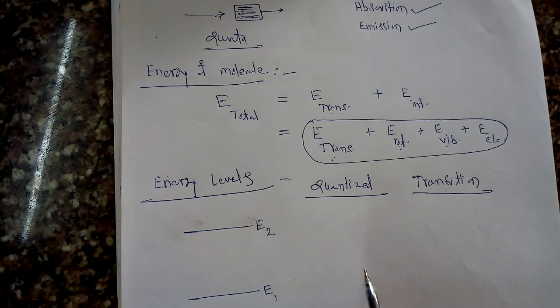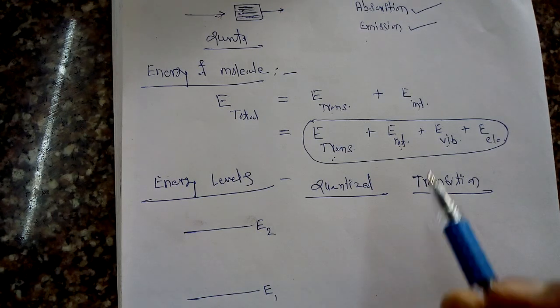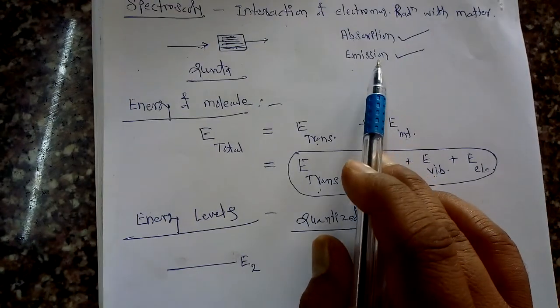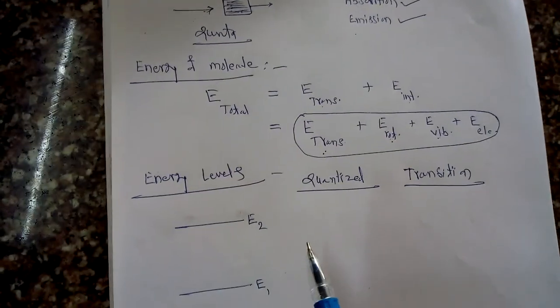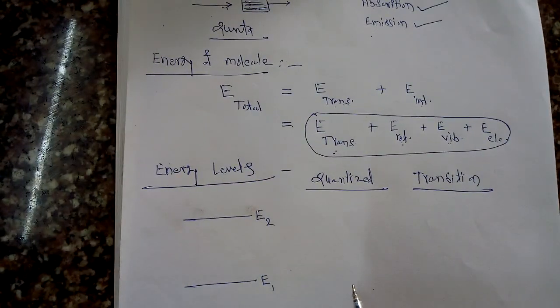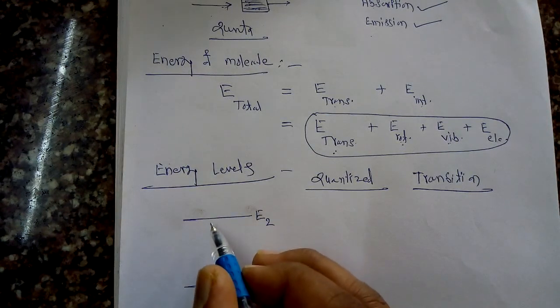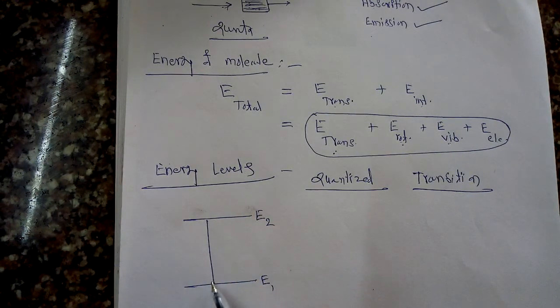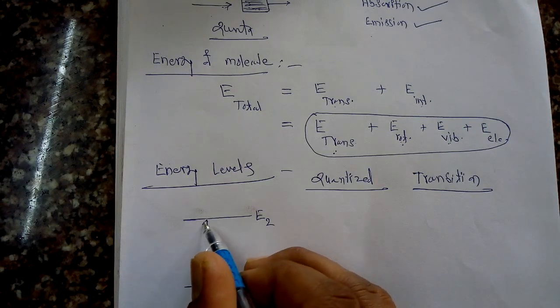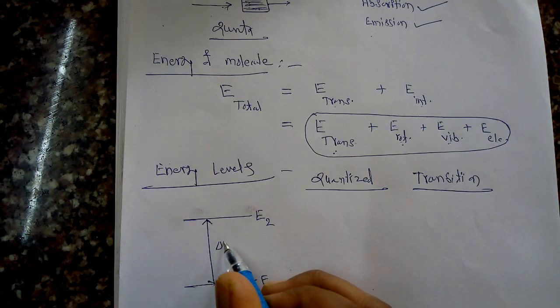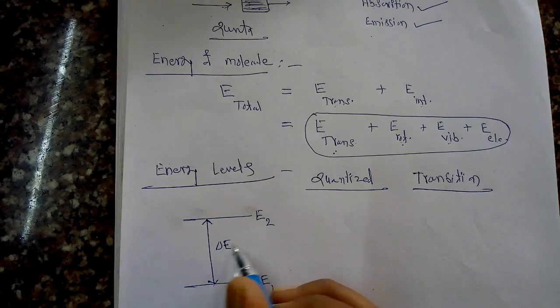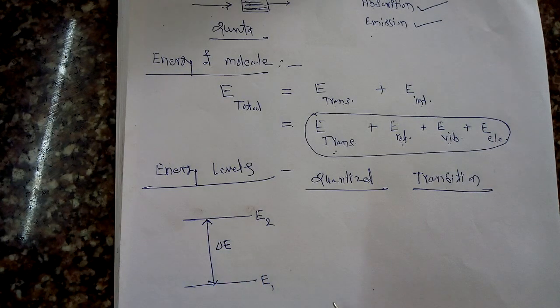Whenever a molecule goes from one energy level to another, either with the absorption of radiation or with the emission of radiation, two different types of transitions can take place. These two energy levels have some energy difference, and we consider this difference as delta E. This is the energy difference between the two possible energy states.